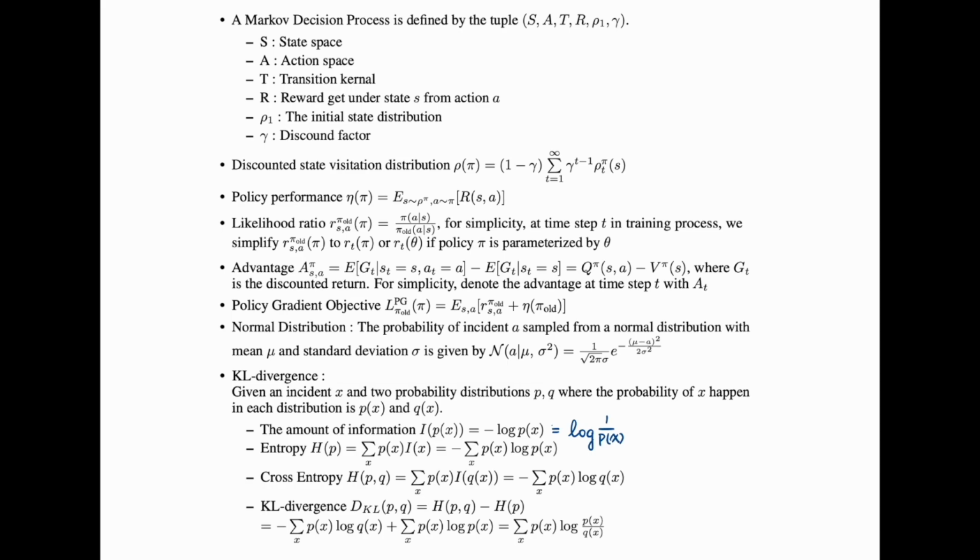The entropy in probability distribution P is the expectation of the amount of information over the entire probability distribution. The cross entropy across two probability distributions is taking the probability from distribution P, but taking the amount of information from the other probability distribution. So the KL divergence is simply the cross entropy minus the entropy.